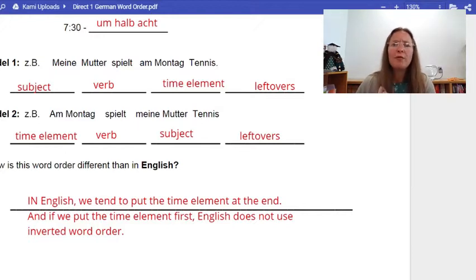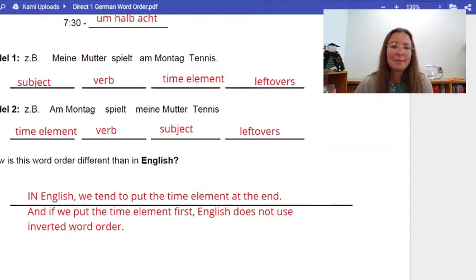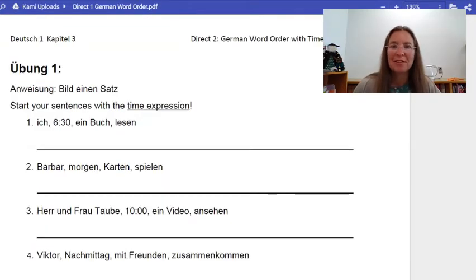And then if we decide to start our statement with the time element, we use that inverted word order. Am Montag spielt meine Mutter Tennis. And in English, I don't do that. I don't use inverted word order if I put the time element first. I would say, on Monday, my mother plays tennis. So those are two big differences and things you want to keep in mind when you're using time elements in your sentence. Let's do exercise 1.